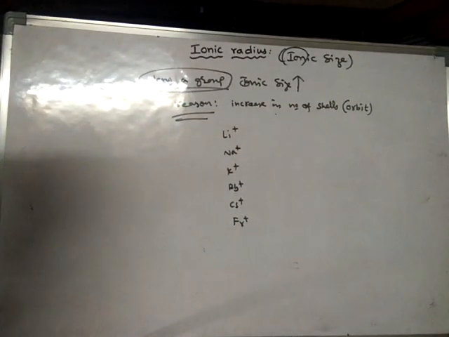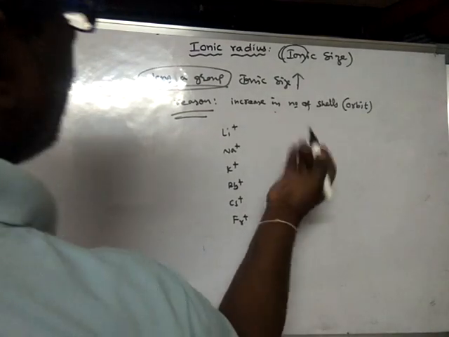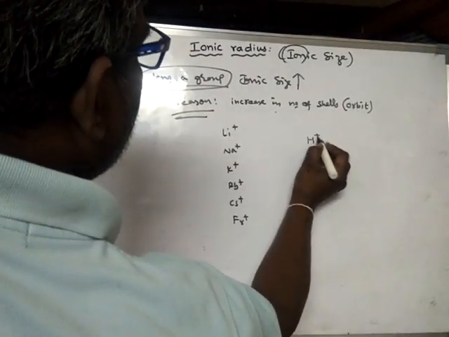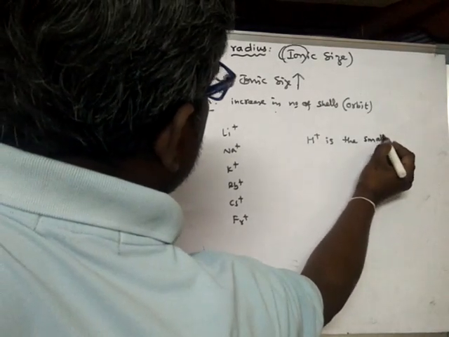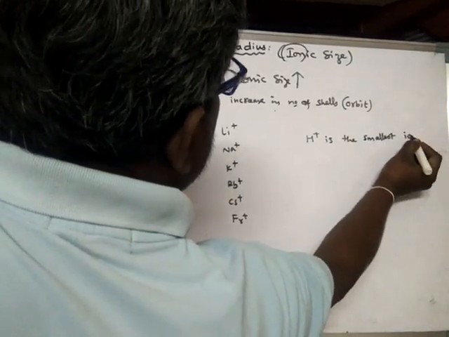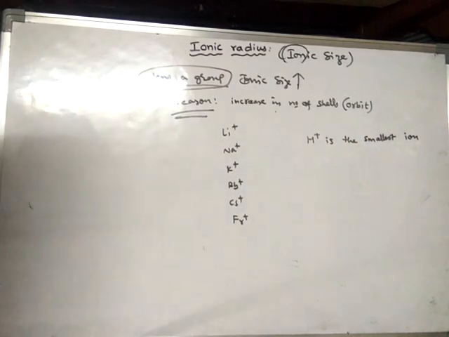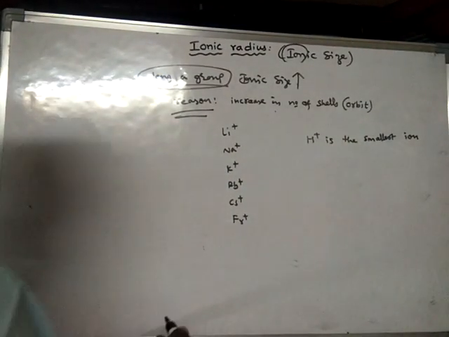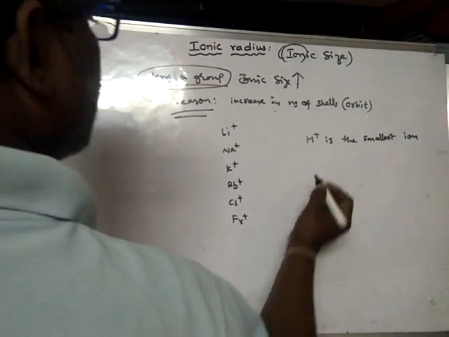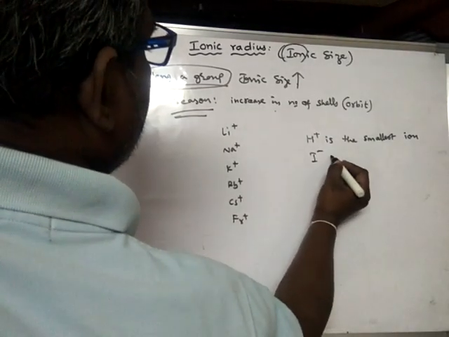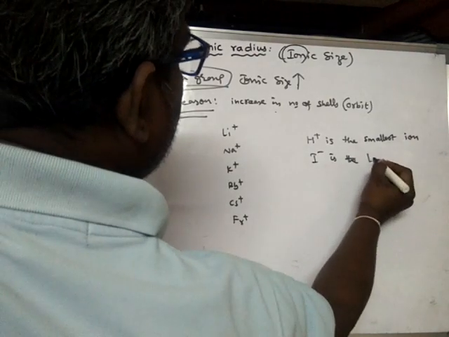And one more thing. Among all ions, H plus ion is the smallest ion, and I minus ion is the largest ion.